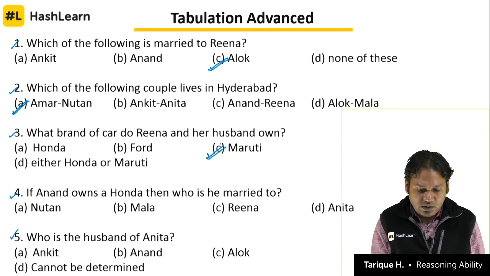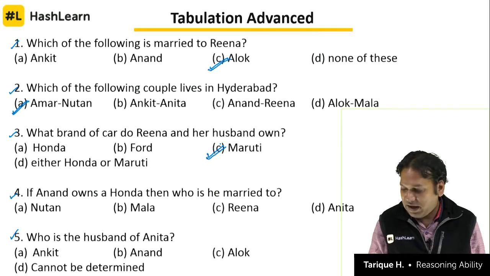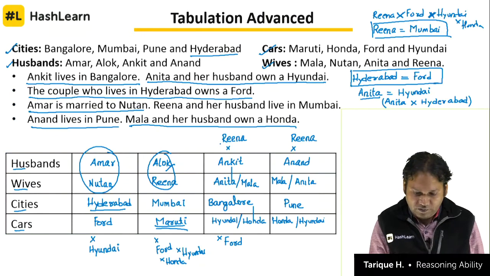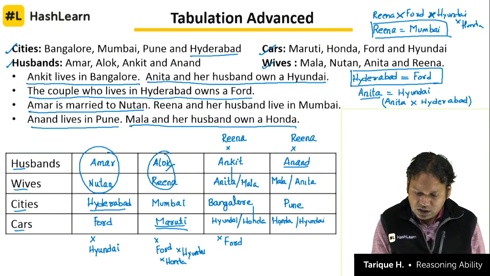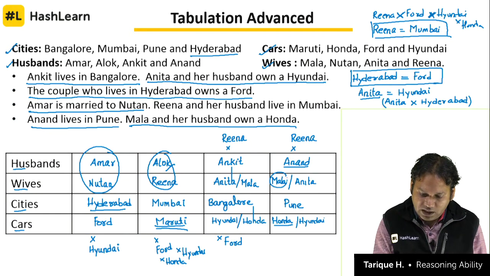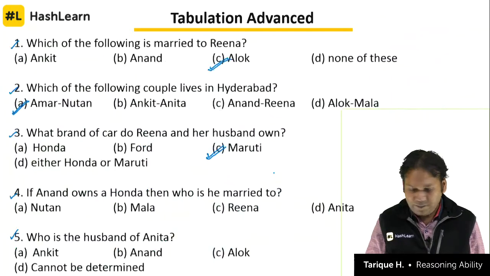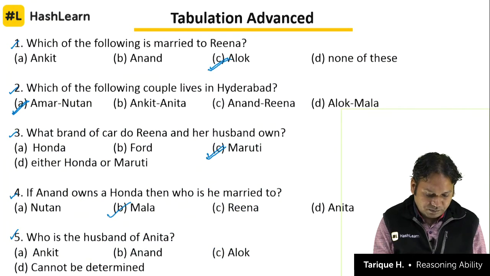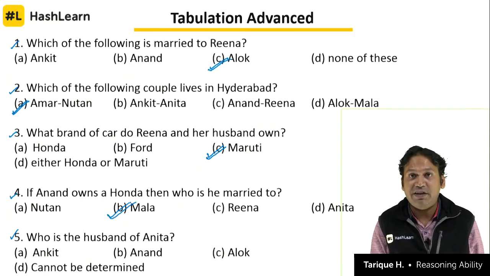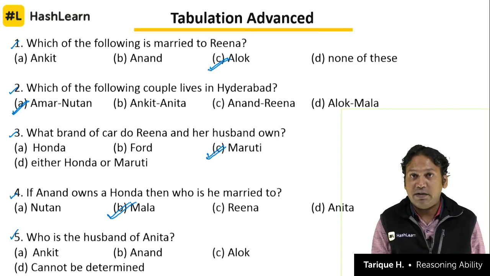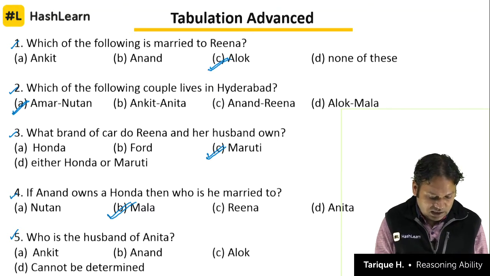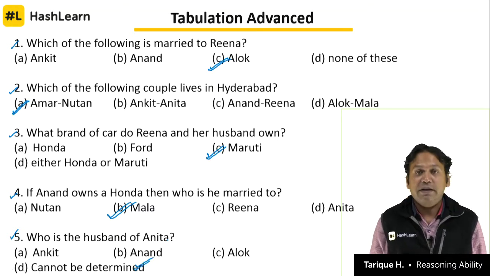If Anand owns a Honda, then who is he married to? So if Anand owns a Honda, he is married to Mala. That is why we took these cases here. And who is the husband of Anita? This we don't know. There are two cases, but we don't know which case is right. So the answer will become cannot be determined.